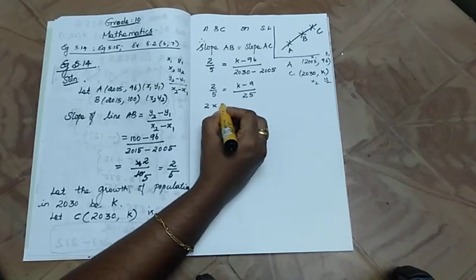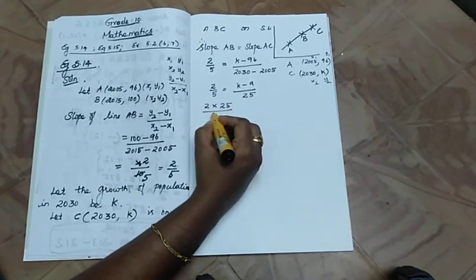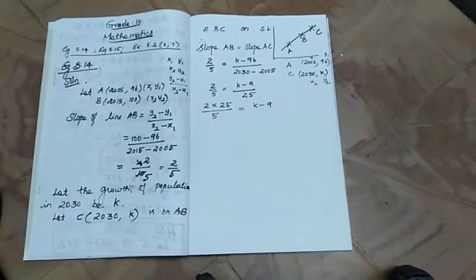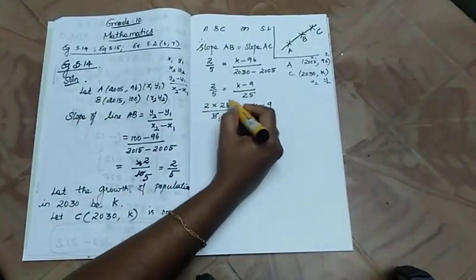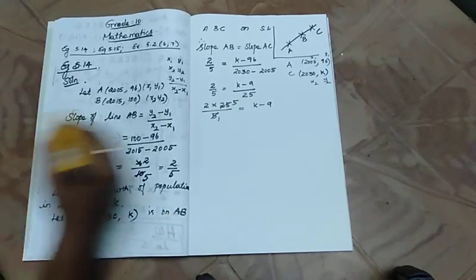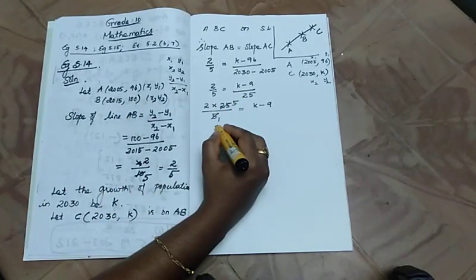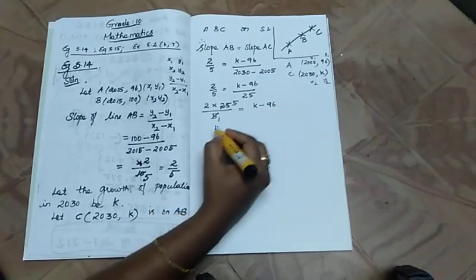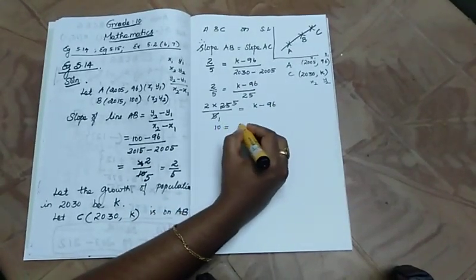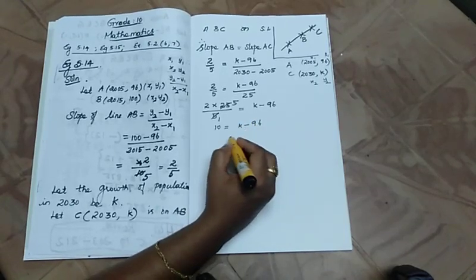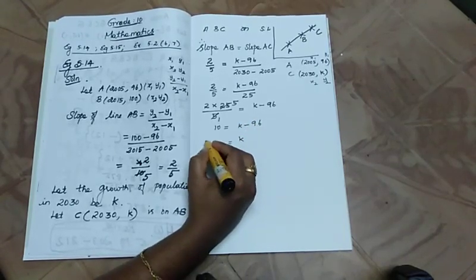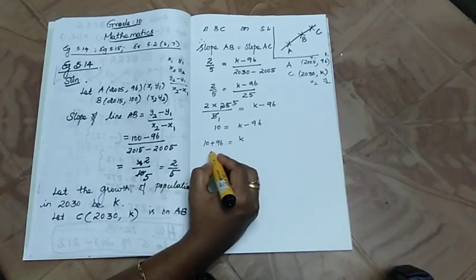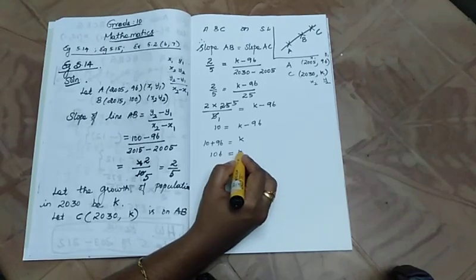So 2 into 25 divided by 5, which is equal to k minus 9. So cancel, 1 5 is 5. So 2 5s are 10. So 10 is equal to k minus 96. Therefore k is equal to 10 plus 96. So 10 plus 96.